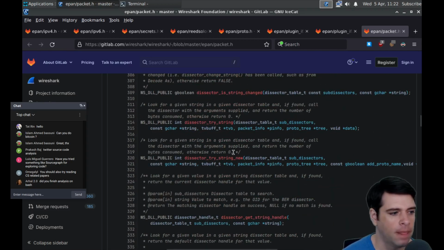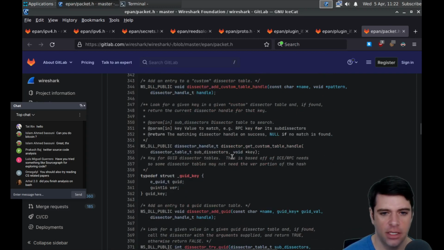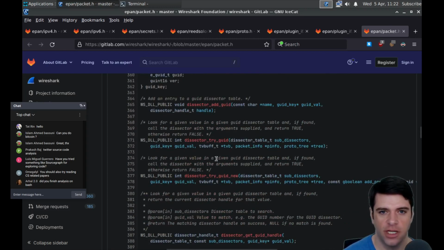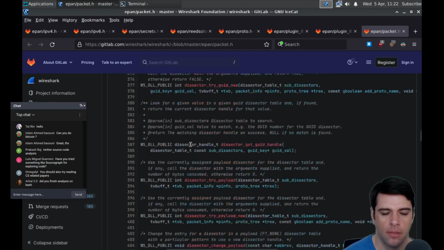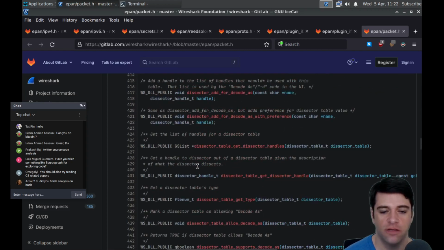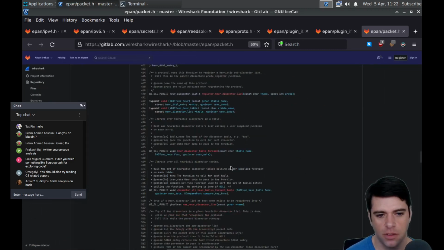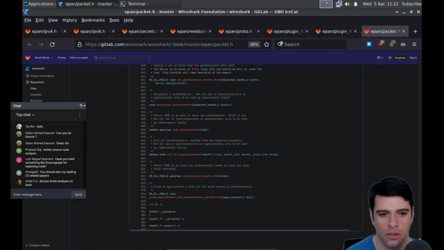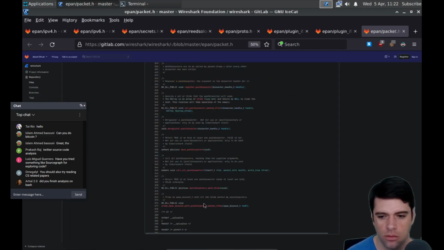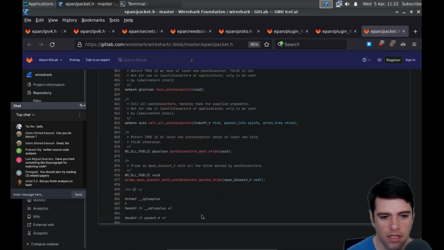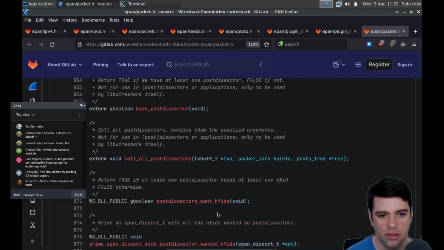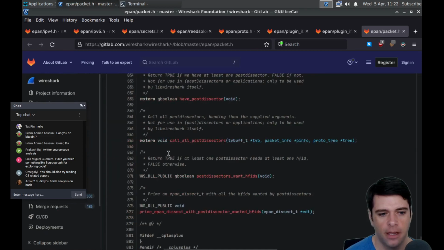So if I weren't an hour and a half in, this would be a good place to focus my attention, on this or the C file. And in fact, this is the header file, and the header file itself is large. How large are we? 885 lines, so nearly 900 lines.